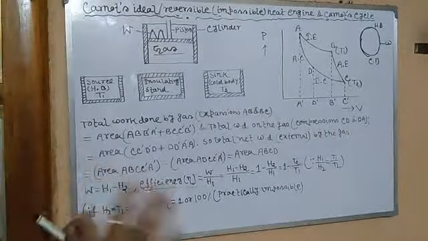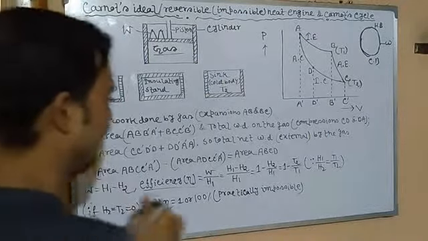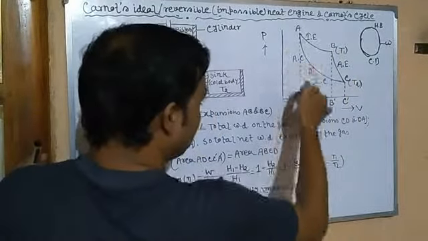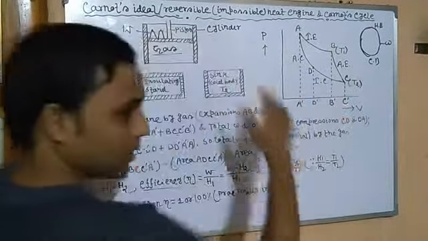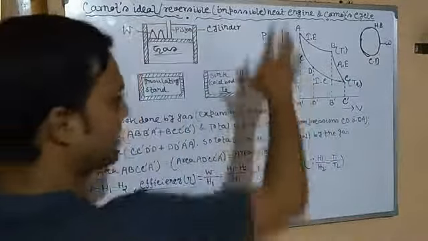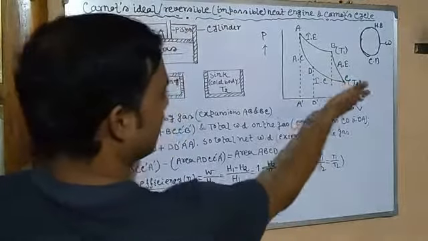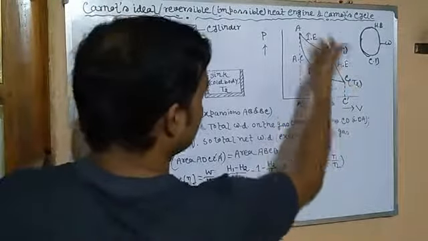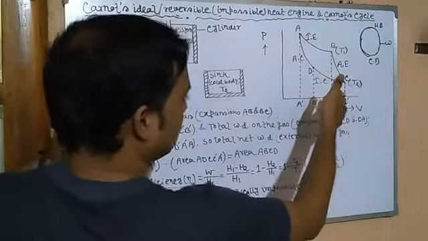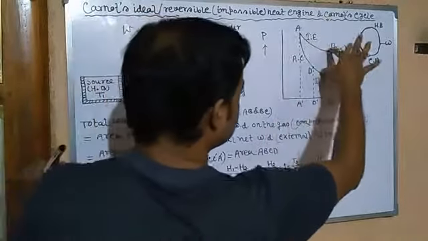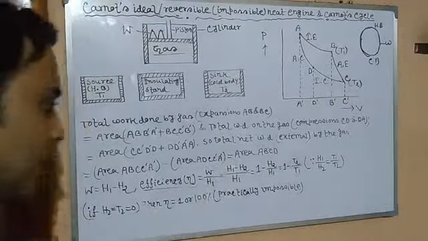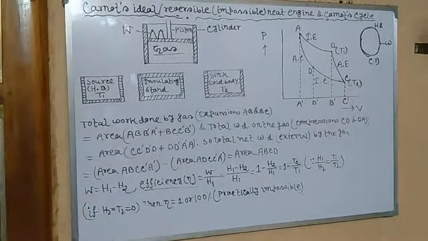If we subtract these two areas, we will get area A, B, C, D. This is the total work done during expansion, and this is the total work done during compression. If we eliminate this portion, that is the work done during compression, from this entire portion, we get only this figure left, which is A, B, C, D. Clear?